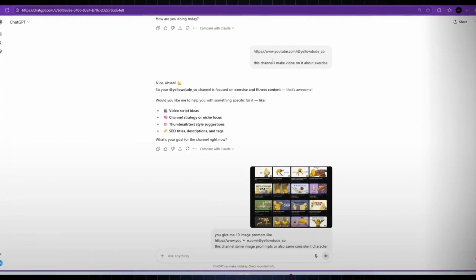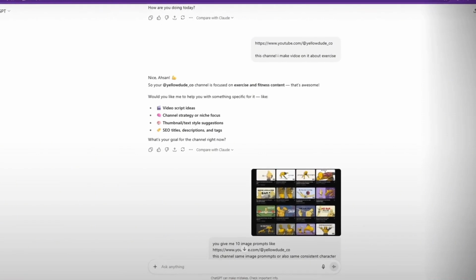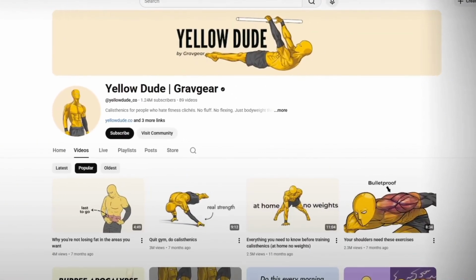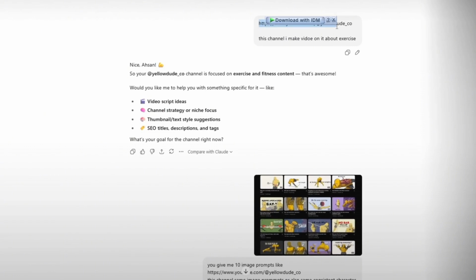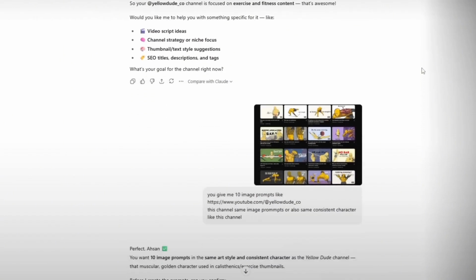Step 1. Using ChatGPT for ideas and prompts. First, open ChatGPT. Copy the link of the channel Yellow Dude, R Grav Gear, and paste it into ChatGPT. Then ask, this is the channel I want to make videos like, about exercise.